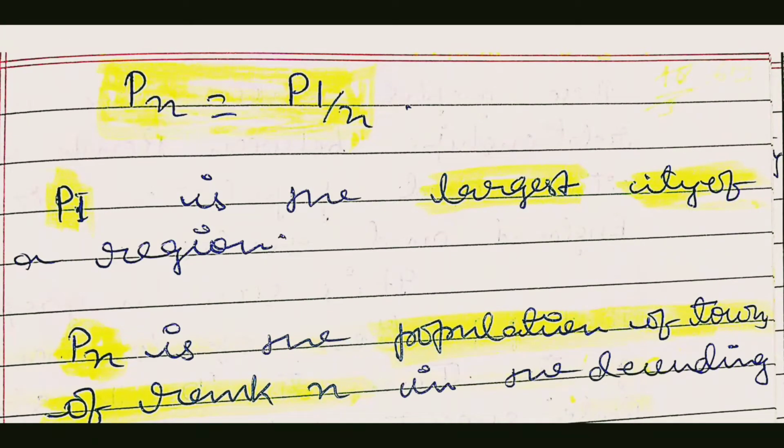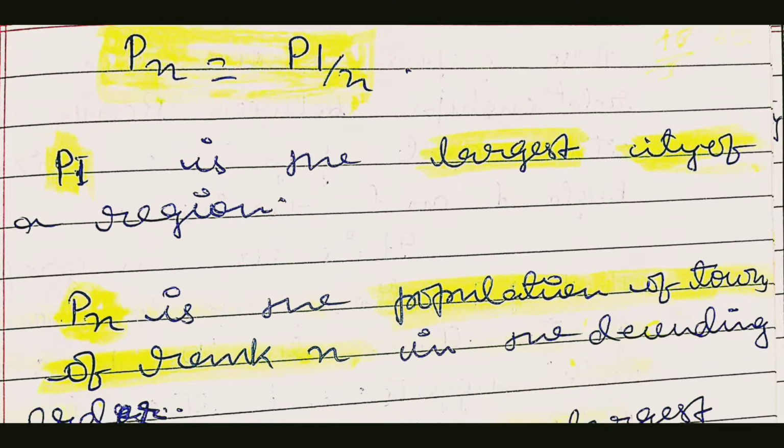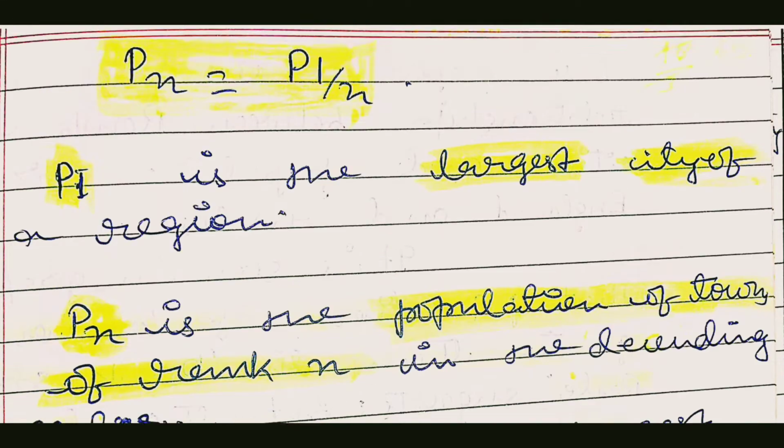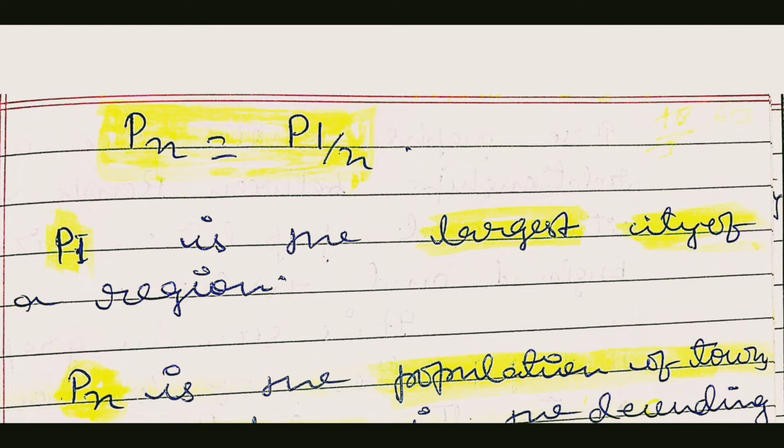So here you can see that Pn equals P1 by n. What does it mean? Pn means the population of the town of rank n. It may be rank 1, 2, 3, 4 or 10th rank in descending order. P1 means the largest city of the region, and n means the rank of towns in descending order.